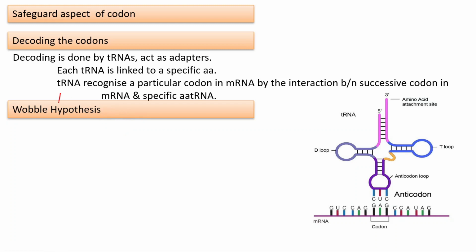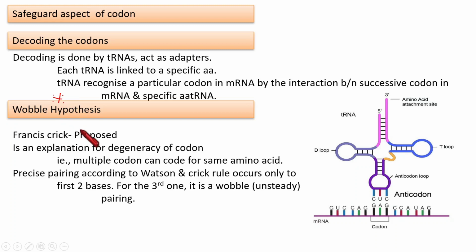That's why I'm marking it as very, very important. Who proposed this Wobble hypothesis? Francis Crick proposed the Wobble hypothesis. And this Wobble hypothesis is an explanation for the degeneracy of codons. What is degeneracy of codons? That we have seen in the former slides. That means multiple codons can code for the same amino acid.